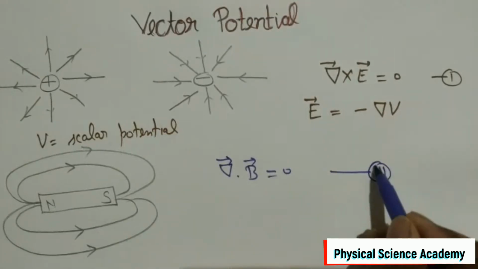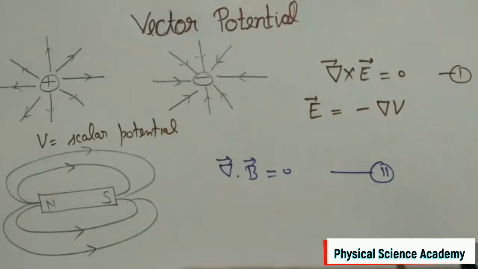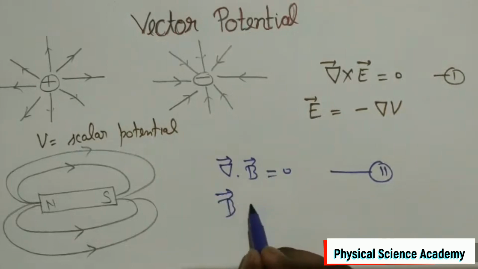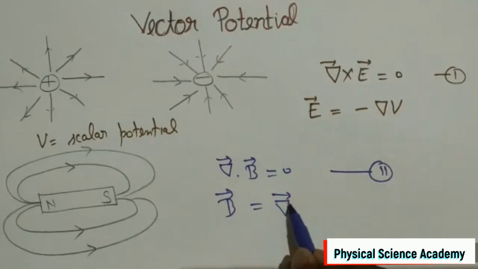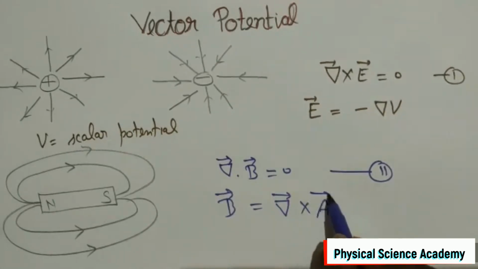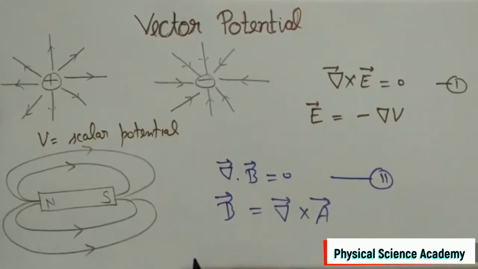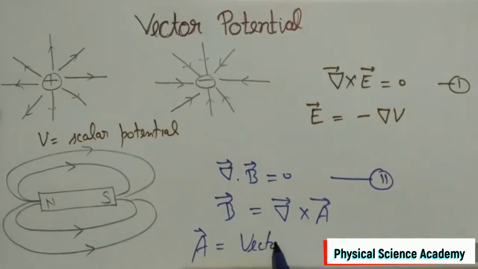This equation permitted us to introduce a vector potential A as B vector is equal to curl of A, where A vector is known as vector potential.